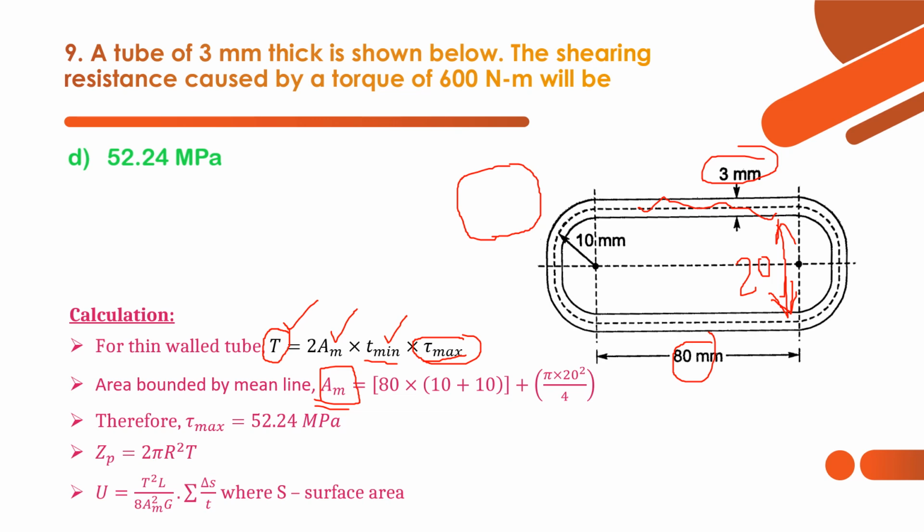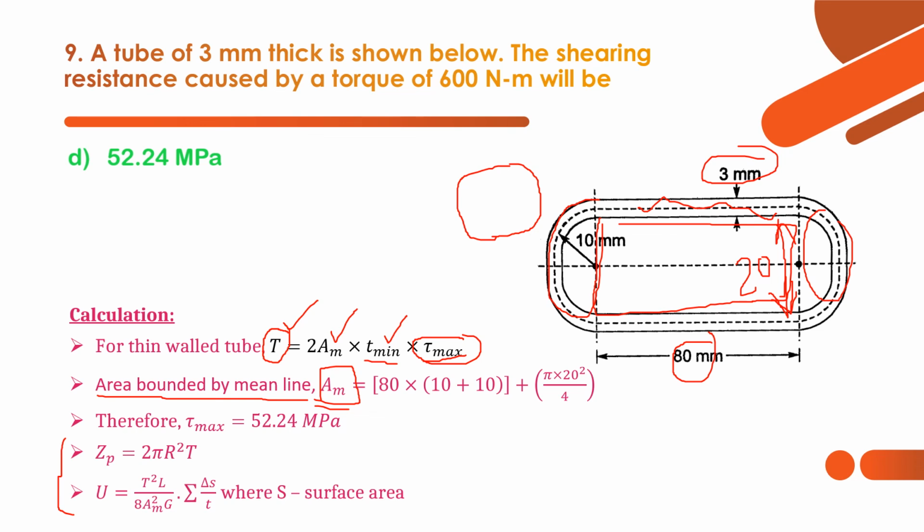A simple thing but important. Here the calculation of the area bounded by the mean line is the most important. How? First we have to consider this rectangular area, and then the semicircle here and another semicircle. Both together make a circle, so that's why pi d square by 4. And these two are the other important formulas behind thin walled tubes.